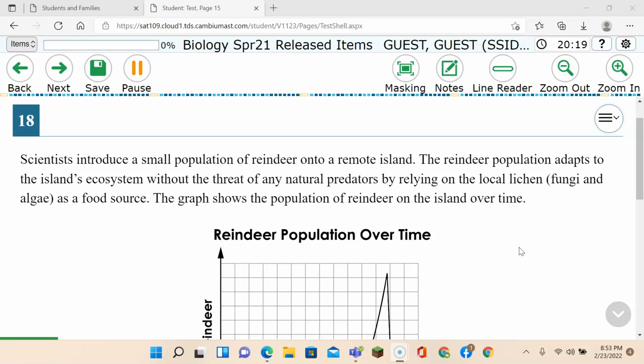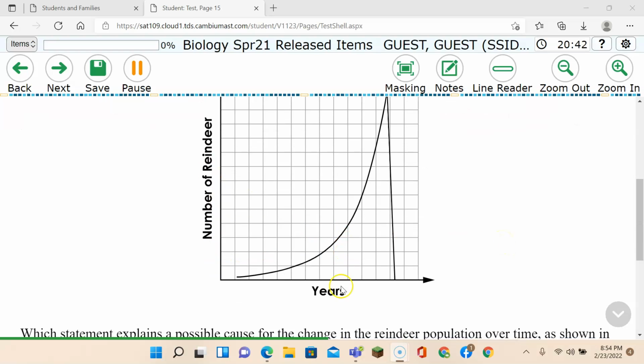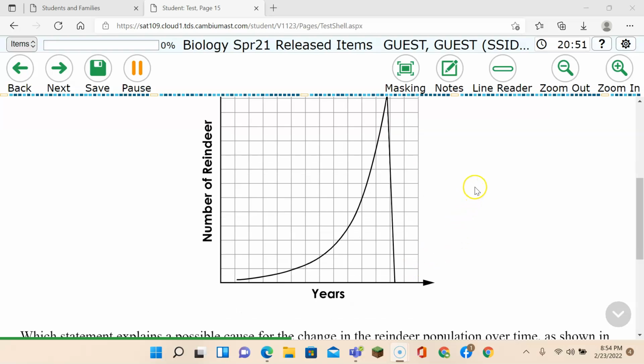Let's continue with question number 18. Scientists introduce a small population of reindeer onto a remote island. The reindeer population adapts to the island's ecosystem without the threat of any natural predators by relying on the local lichen, fungi, and algae as a food source. The graph shows the population of reindeer on the island over time. So here we have the number of reindeer, and this is the number of years. As you can see throughout the years, the reindeer are growing very well until they get up here and then they just drop off. So what happened?